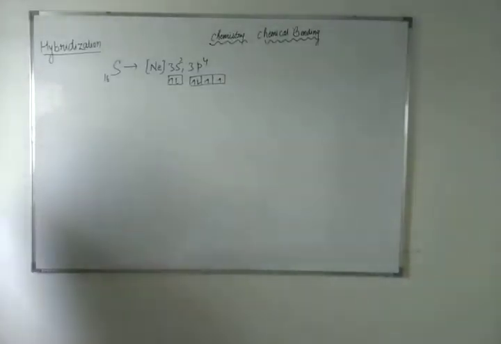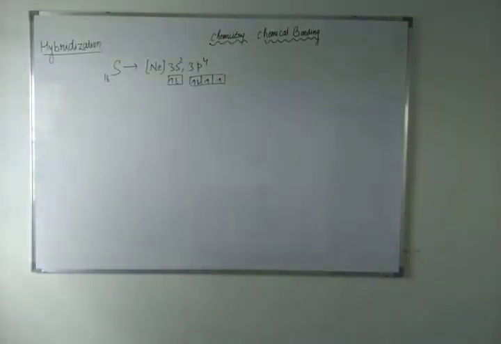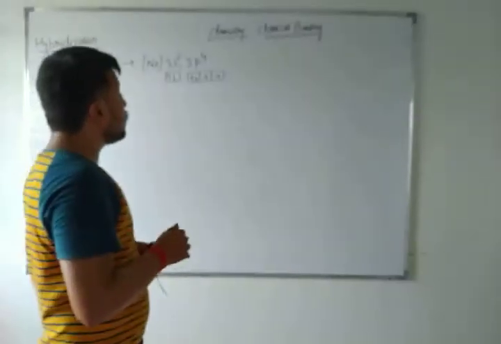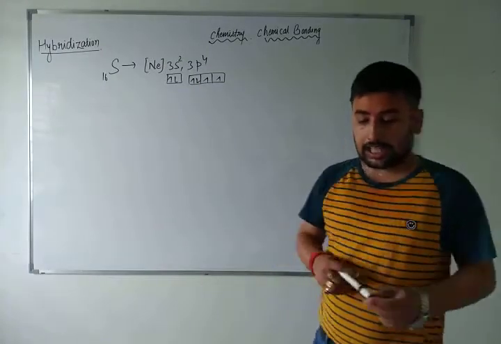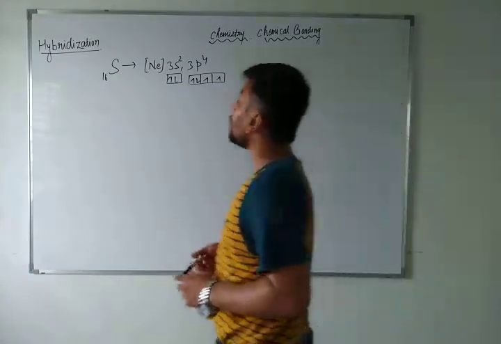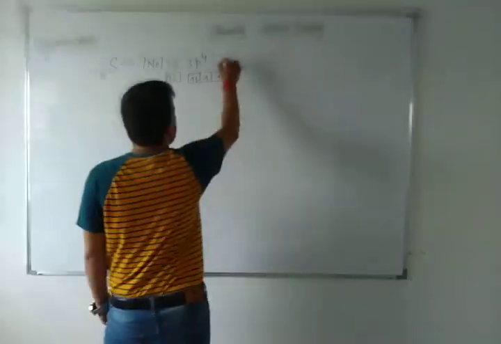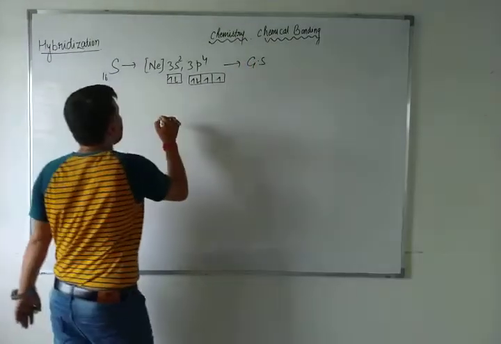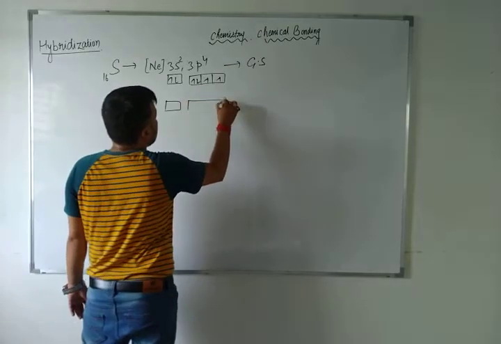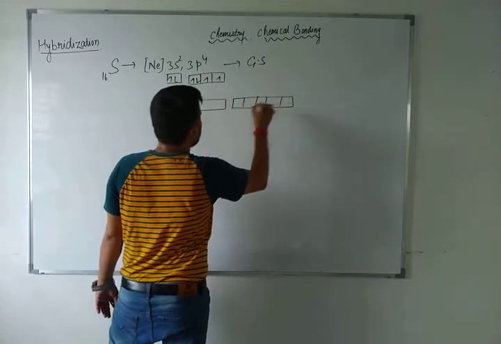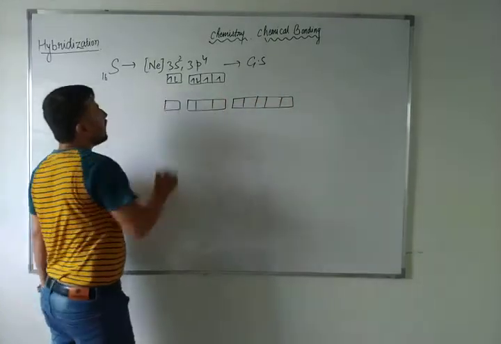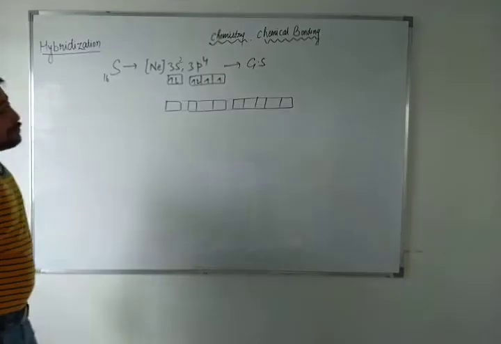But if I ask you to arrange these electrons into the excited state, this is the ground state, right? So how will you arrange them in the excited state, with 3d, 3p and 3s?